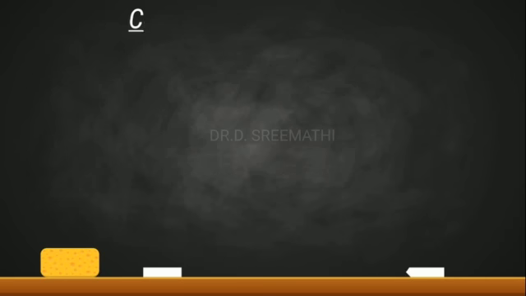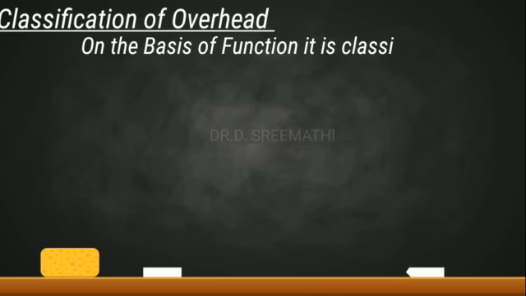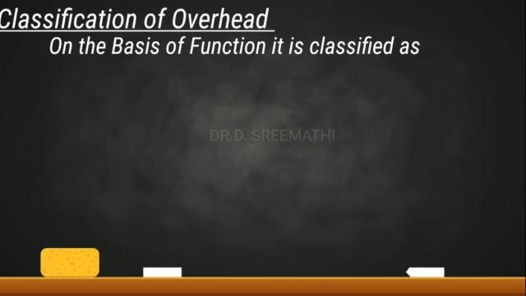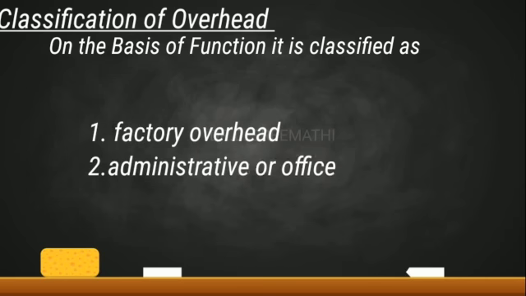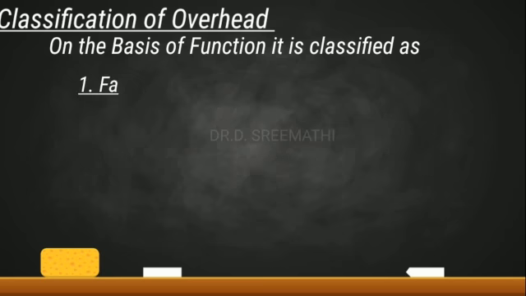Now we classify the overheads. On the basis of functions, the overhead could be classified as factory overhead, administrative or office overhead, and selling and distribution overhead. First we see the factory overhead.